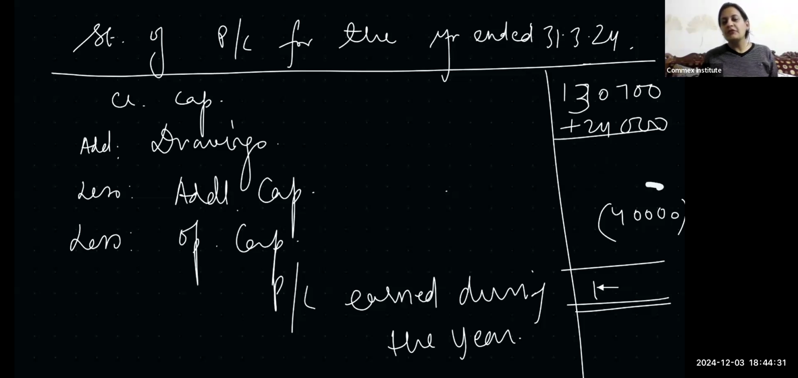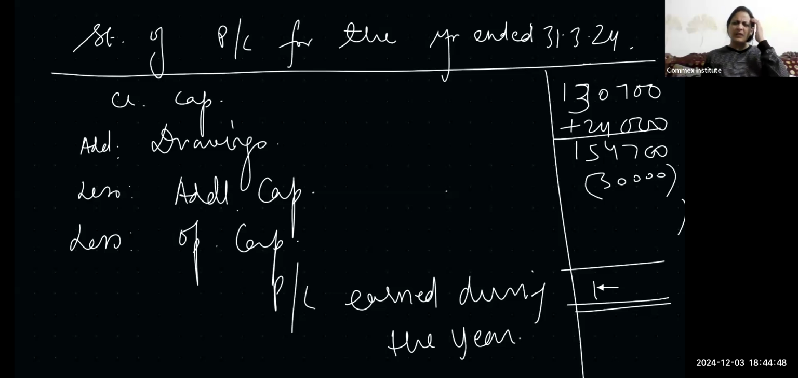So then it becomes 154,700. And additional capital was 30,000. That will be deducted. And opening capital was 40,000. That will be deducted too. So 70 इसमें से minus हो जाएगा. So कितना 84,700 बच गया. So this will become 84,700, the profit earned during the year.